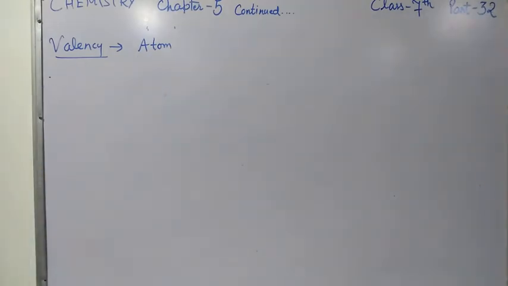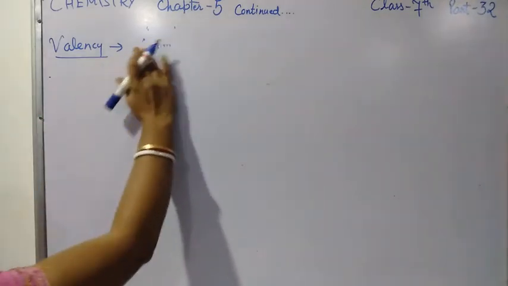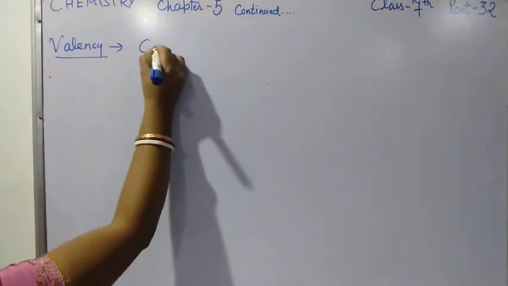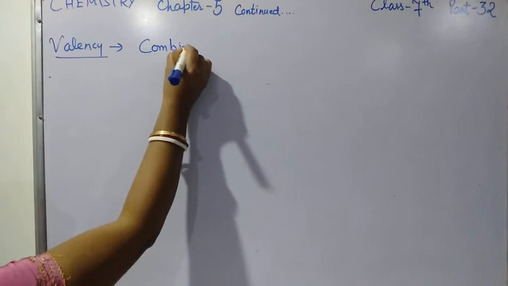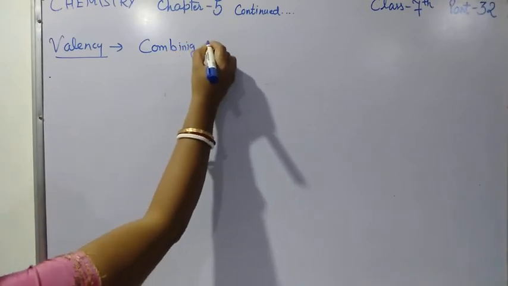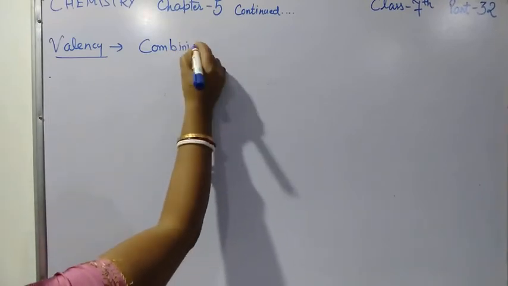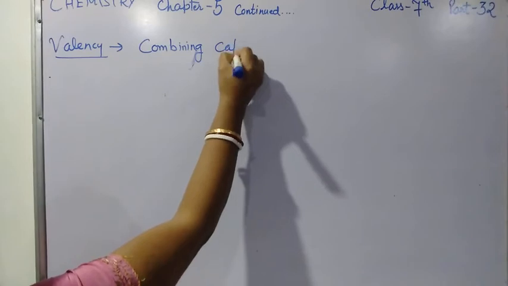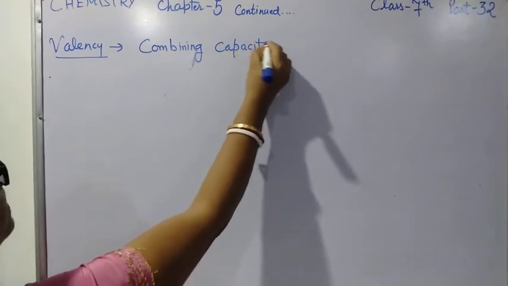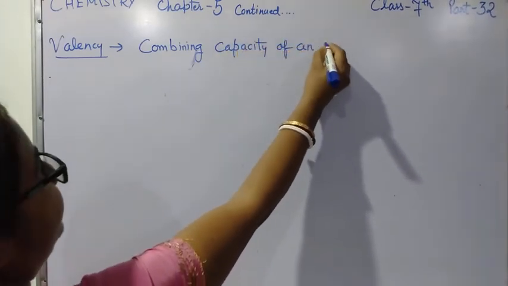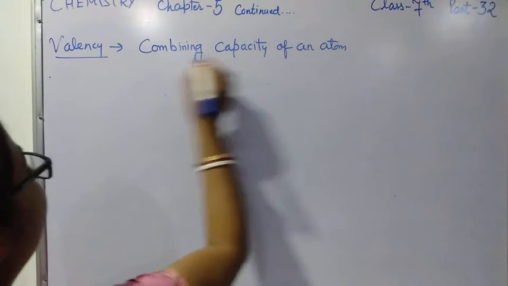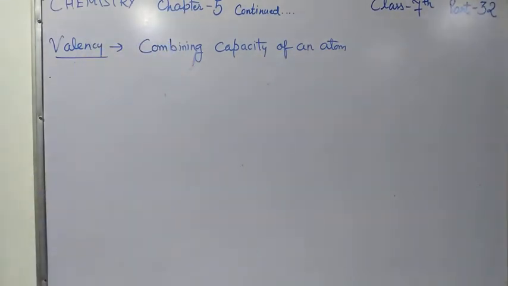So valency is defined as the combining capacity of an atom, how much that atom can combine. The combining capacity of an atom is called the valency of that particular element. Valency is the combining capacity of an atom. For example,